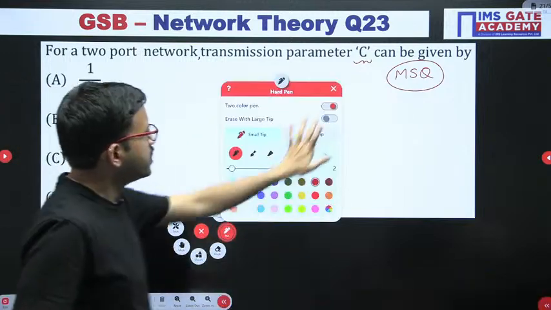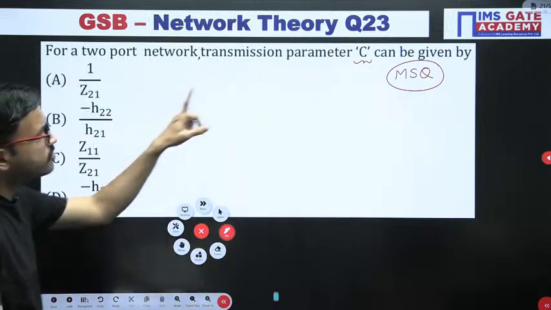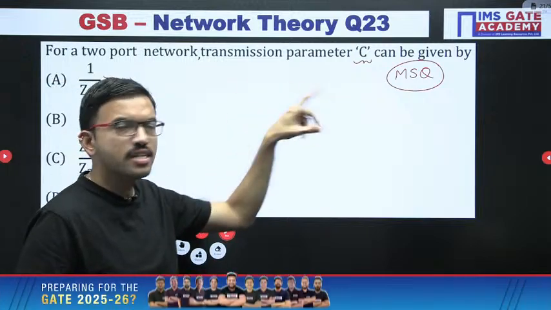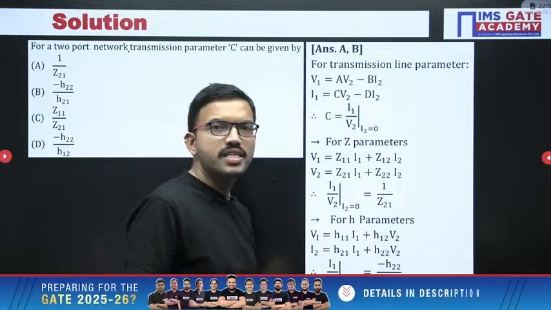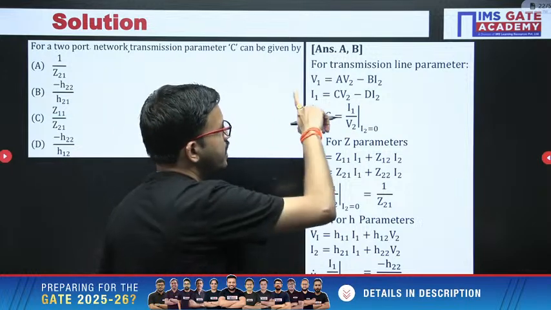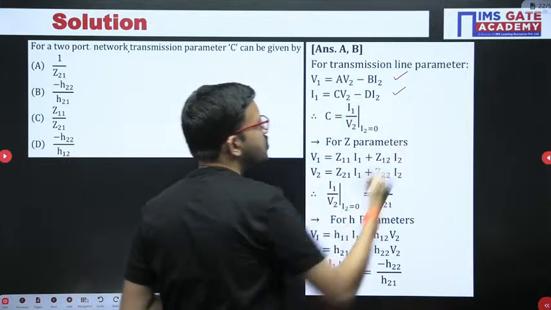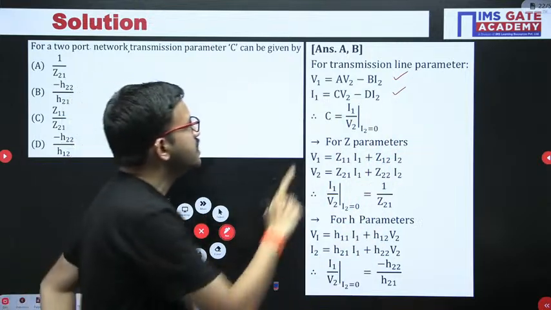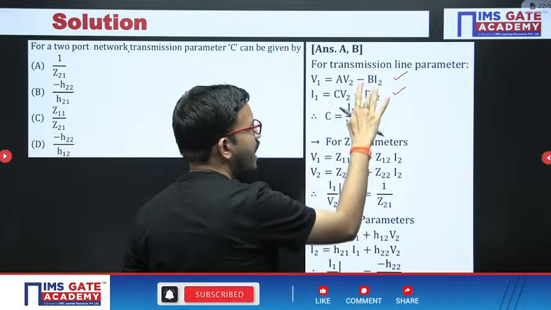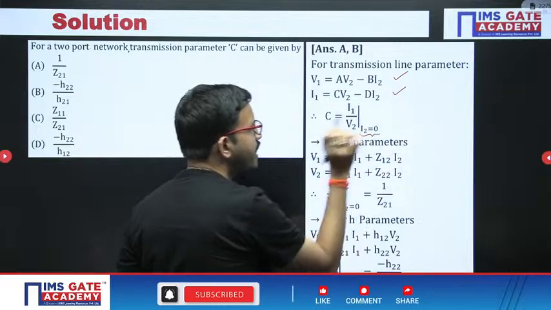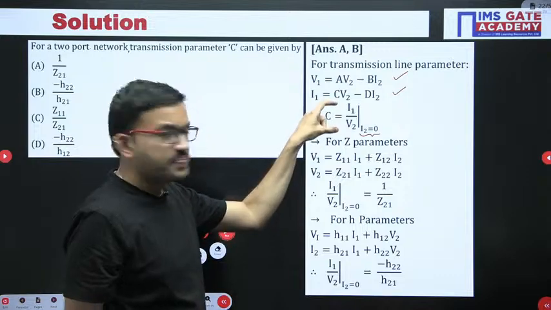Just like the earlier question, exactly a similar procedure. It is very simple. First of all, we have to find the C parameter with respect to ABCD parameters, or transmission parameters. First write the standard equations: V1 equal to AV2 minus BI2, I1 equal to CV2 minus DI2. Since the question asks for the C parameter, you get C by making I2 equal to 0. At that time, C is nothing but I1 by V2.